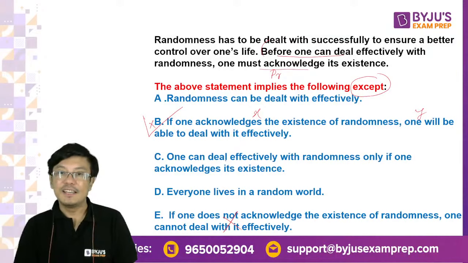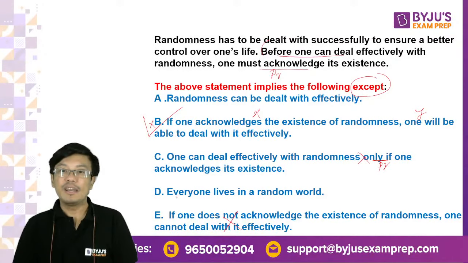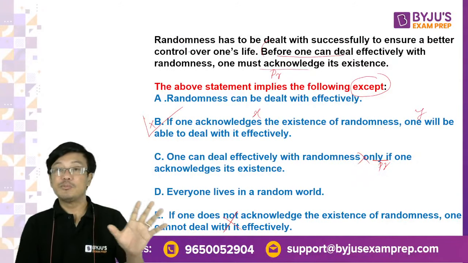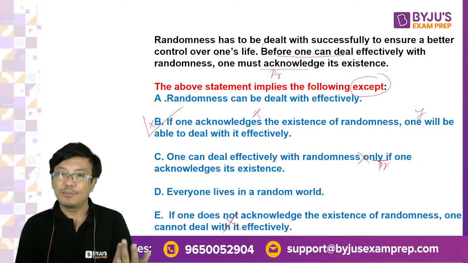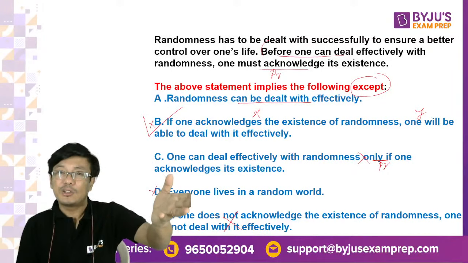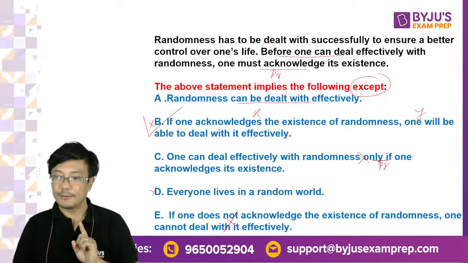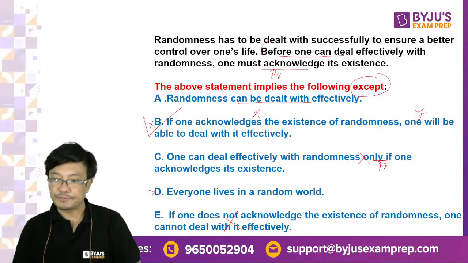And if you look at C, one can effectively deal with randomness only if one also. When you say only, it is like a prerequisite. So this is also correct. This cannot be the answer. Everyone lives in a random world, right? Dekho, randomness has to be dealt with. That means it is there in everybody's life. So this is something which is likely to be true. And randomness can be dealt with effectively. It can be dealt with. Tabhi to you are saying it has to be dealt with, and he's telling you a way in which to deal with it. Everybody got the point?